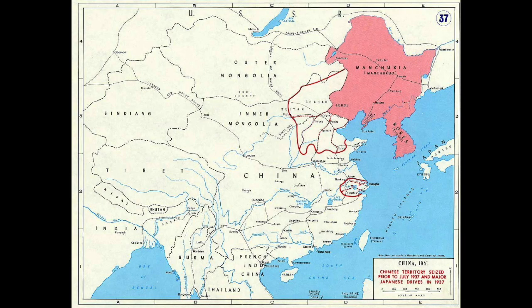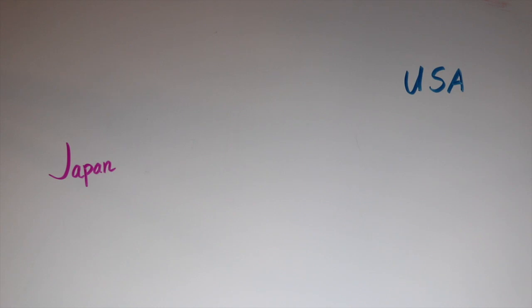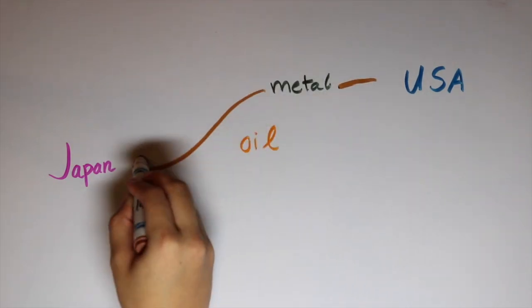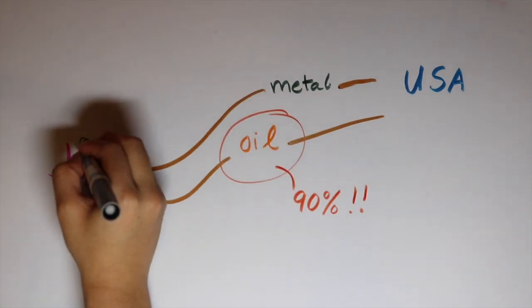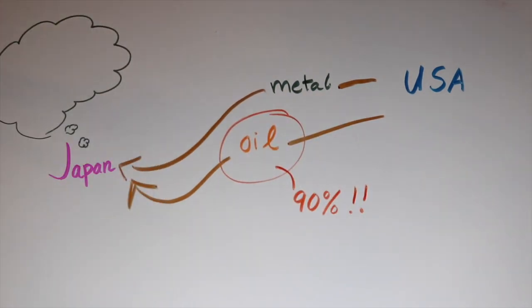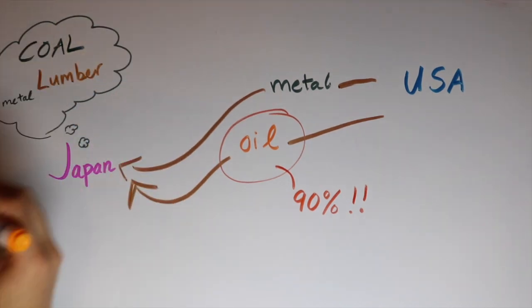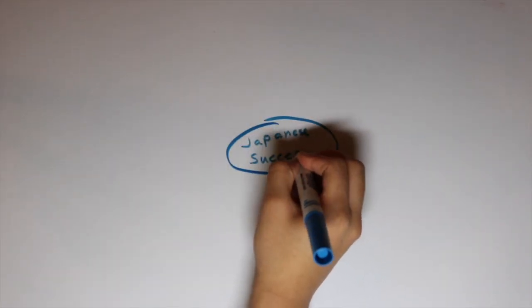In 1931, Japan invaded Manchuria. Japan relied heavily on the United States for metal and oil and wanted to have access to these resources themselves, as well as coal and lumber. Manchuria had these resources, and as Japan already owned the Liaodong Peninsula, they had easy access and the perfect route to Manchuria. Japan had found the perfect time and place to invade, and they had the power to do so.